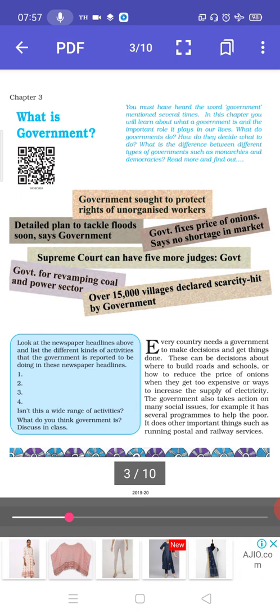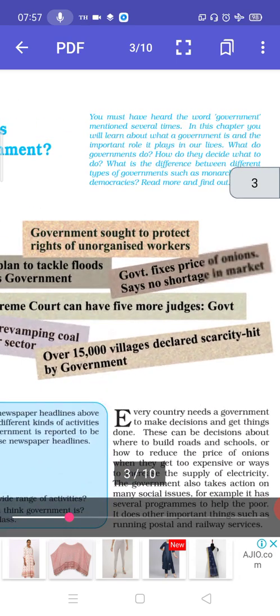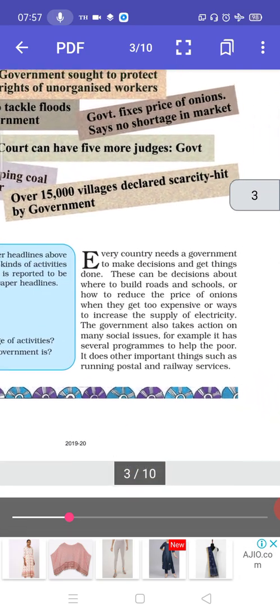Recently you must have seen that government is planning to change the education policy, and they are working on it, and in 2-3 years the education policies will be changed. Then in the pandemic, government is doing this to take care of the patients as the number is increasing. So this term is very common, and it is heard in every household. So you must have heard about it. Now let's see what it is.